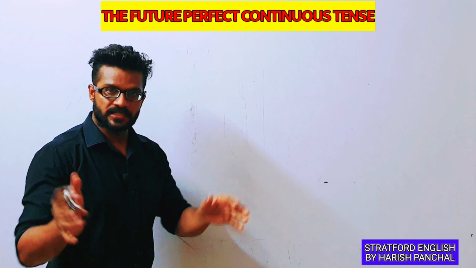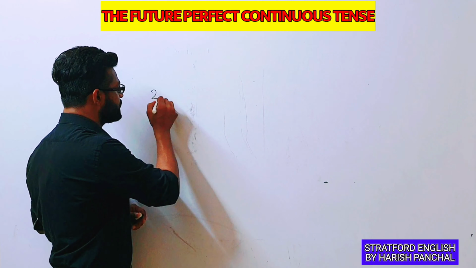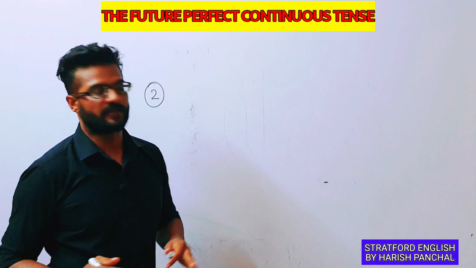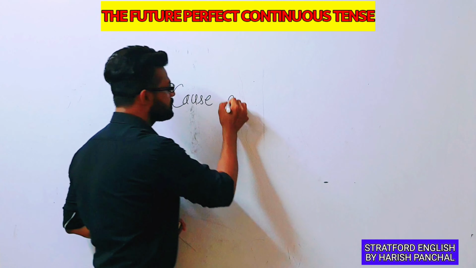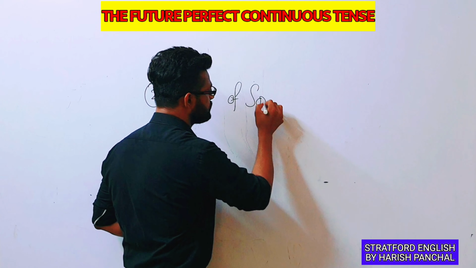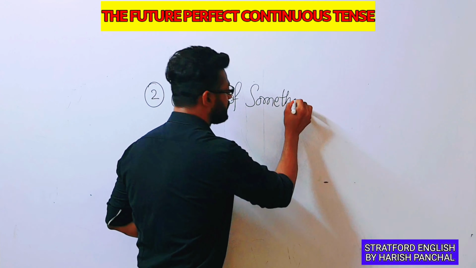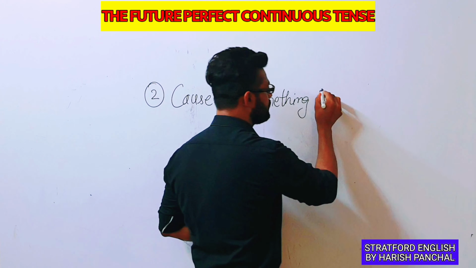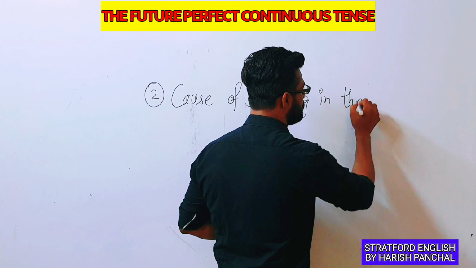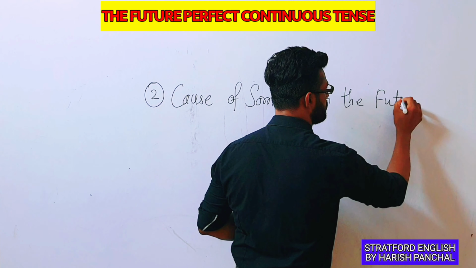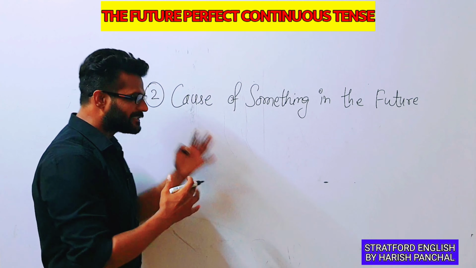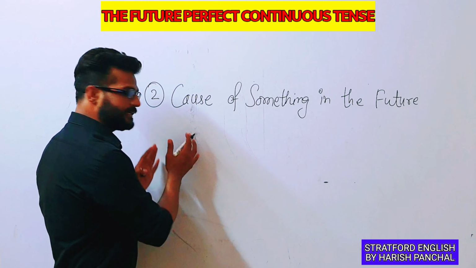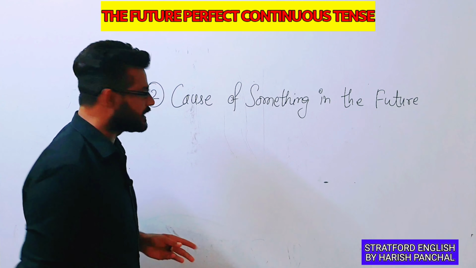Okay students, so now discuss about our second situation in the future perfect continuous tense, that is cause of something in the future. Okay, so cause of something in the future. Now see the example and then you will be able to understand it properly.